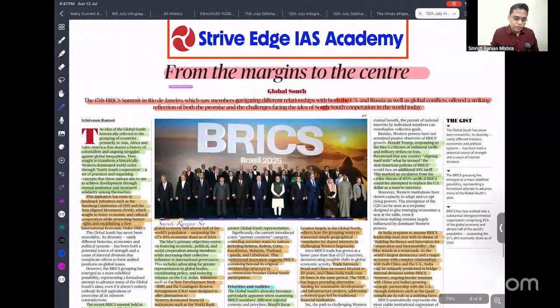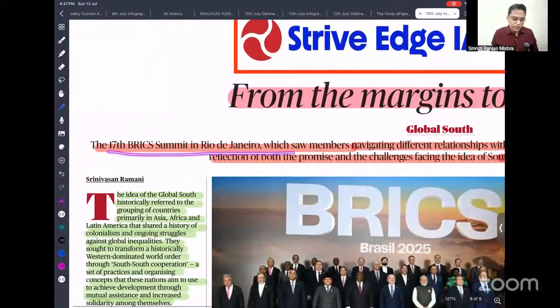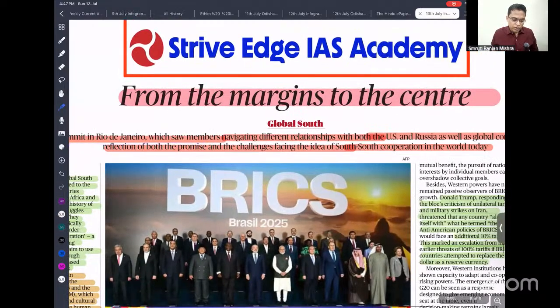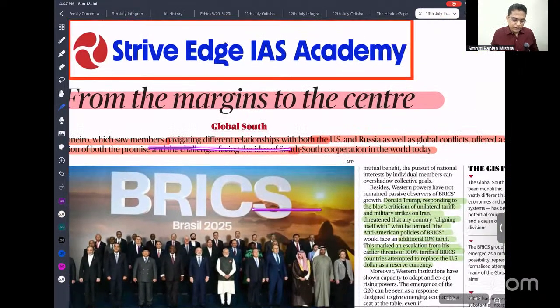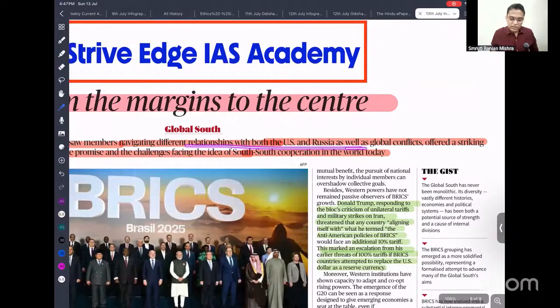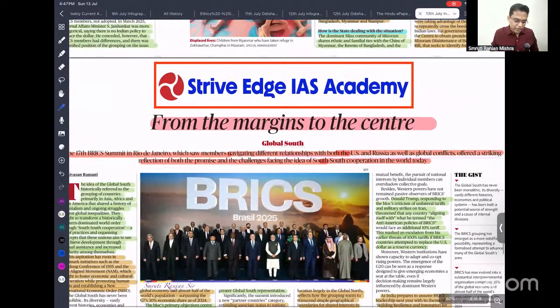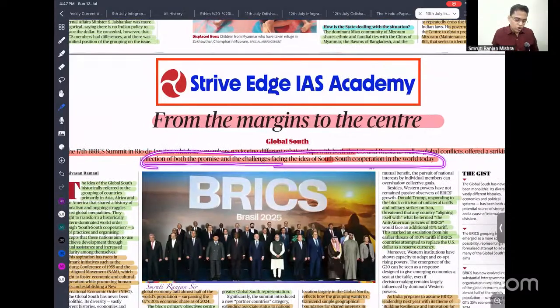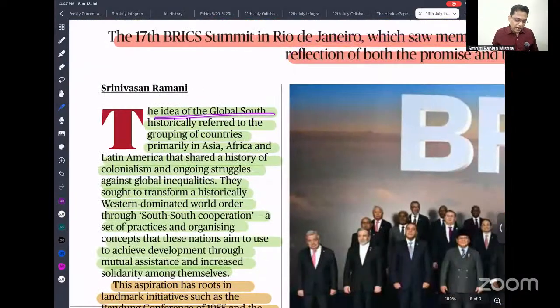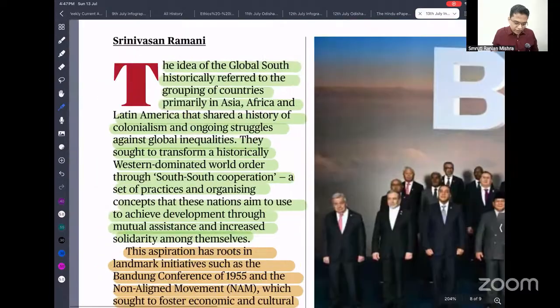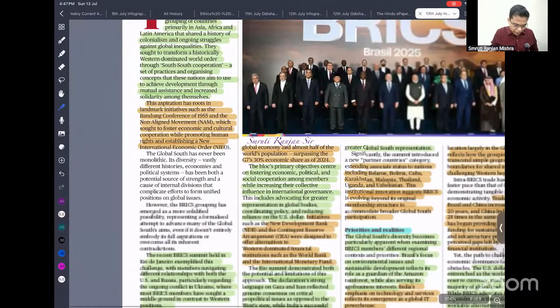So now, from margin to the center. The 17th BRICS Summit in Rio de Janeiro saw member countries with different relations, including the Russia conflict, a striking reflection of both the promise and challenges facing South-South cooperation. If you study that article, it is clearly given how BRICS has evolved.